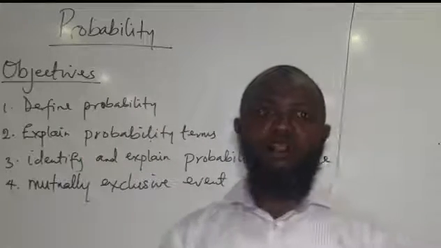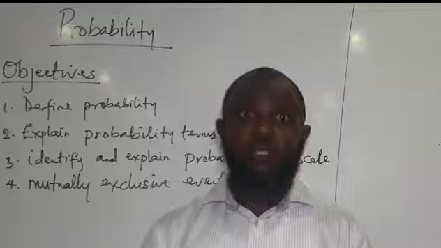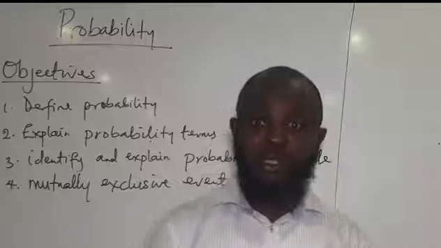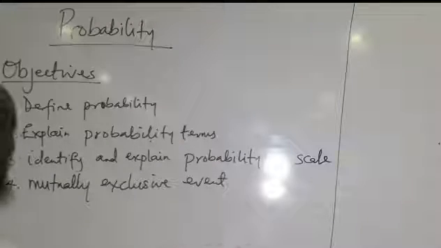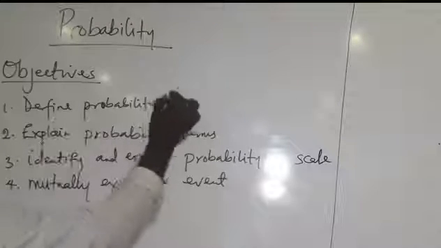It's a very long topic, so I would advise that you stay till the end of this video so that you get the maximum benefit from it. Let me just quickly write what probability is. That would solve the first objective here.